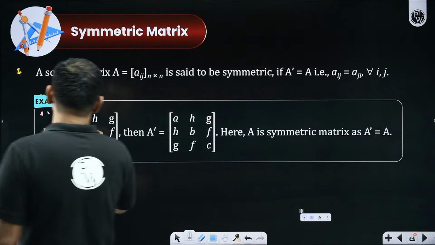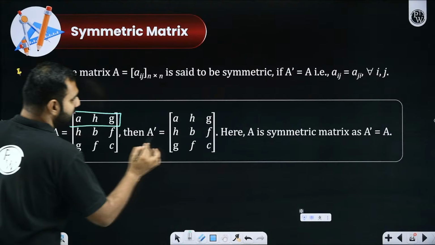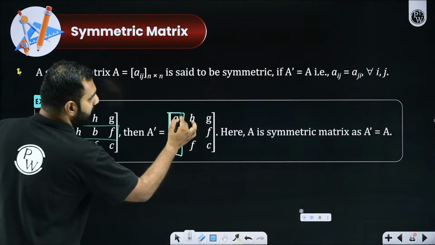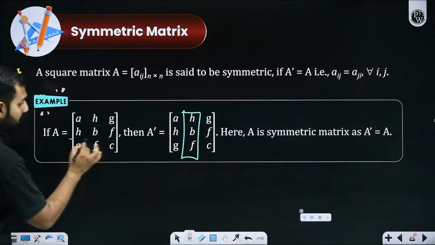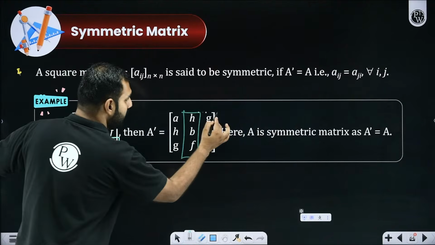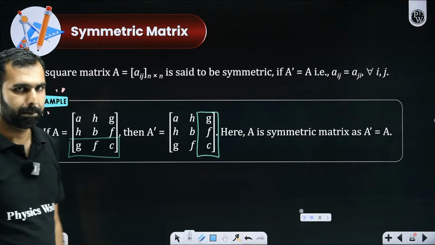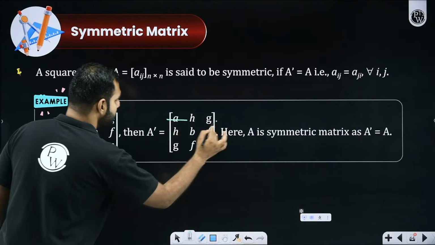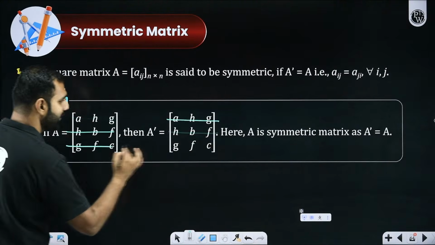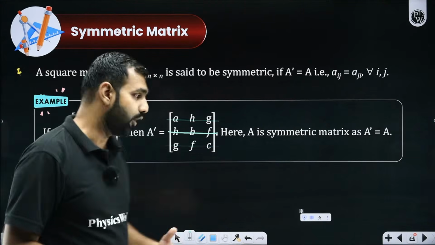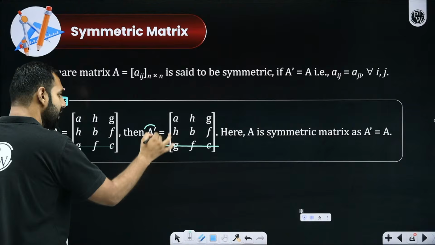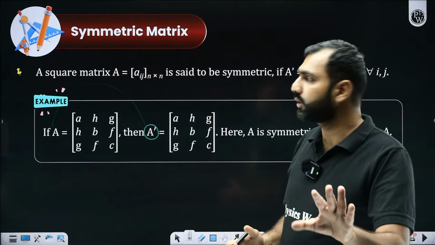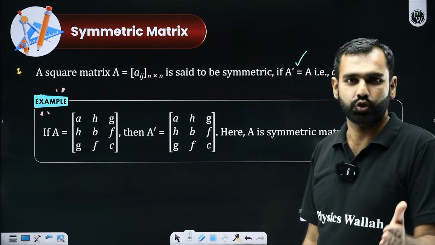What does it mean? Look at the first row, A H G. If I take its transpose, it becomes the first column A H G. The second row H B F becomes the second column H B F. The third row G F C, if I write its transpose, becomes the third column G F C. So luckily what we found was that A and its transpose are the same. If a matrix and its transpose are both the same, we call such a matrix a symmetric matrix.